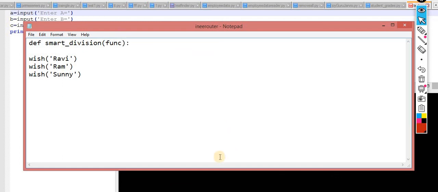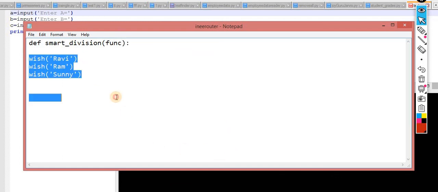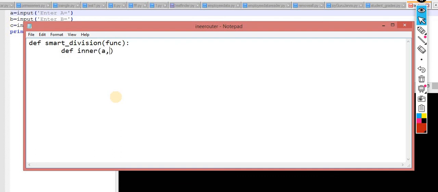Let me remove this code now, and I'm making one more inner function: def inner(a, b). After that, let me print